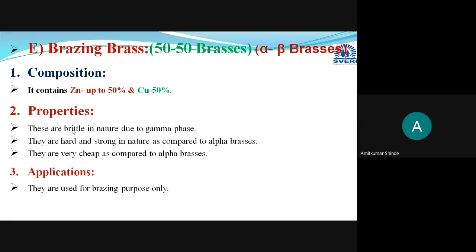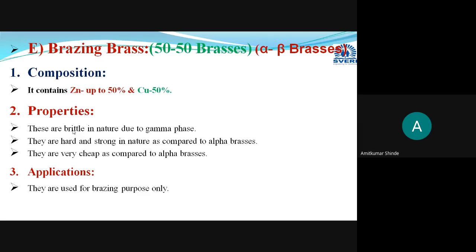Now, as the amount of zinc is more than 44 or 45%, here it will have very brittle nature, and here the exact composition is more than 50% zinc. As zinc is more than 50%, here the third phase, that is the gamma phase, will be present, and this gamma phase is very brittle in nature. That's why these brazing brasses have brittle nature.